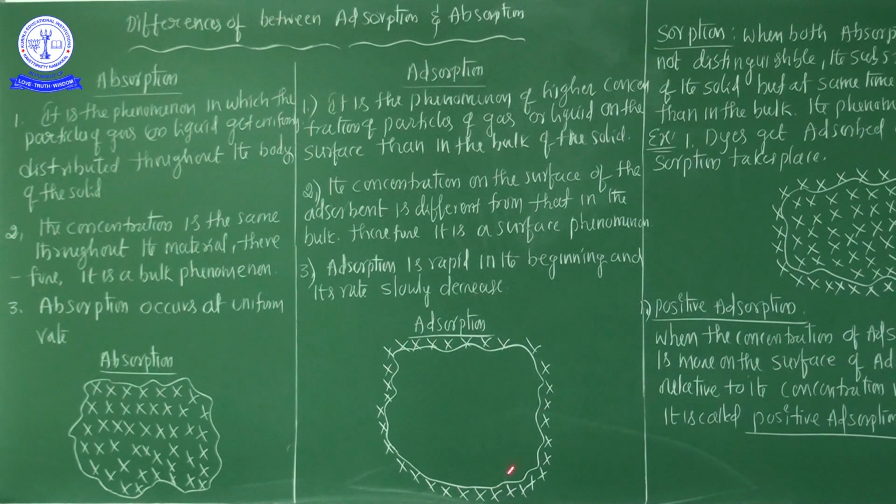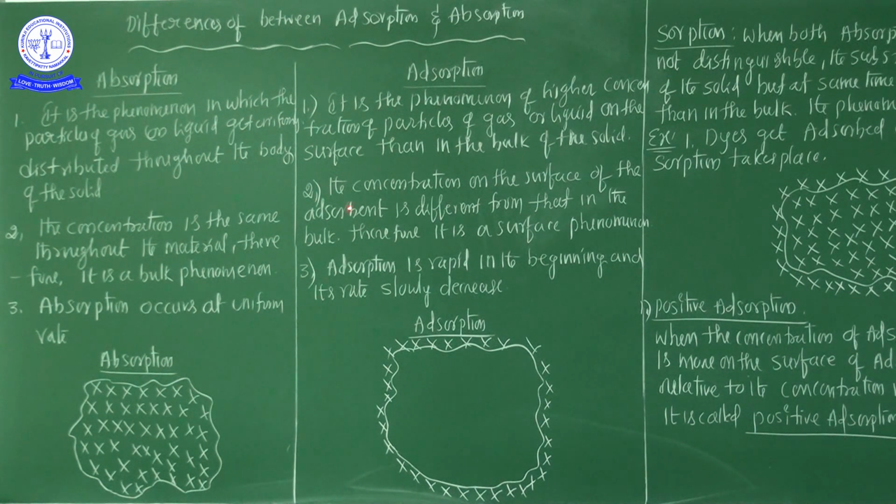This is the matter, this is a solid matter. Either gaseous particles or liquid particles in higher concentration on the surface of the solid, that is called adsorption.